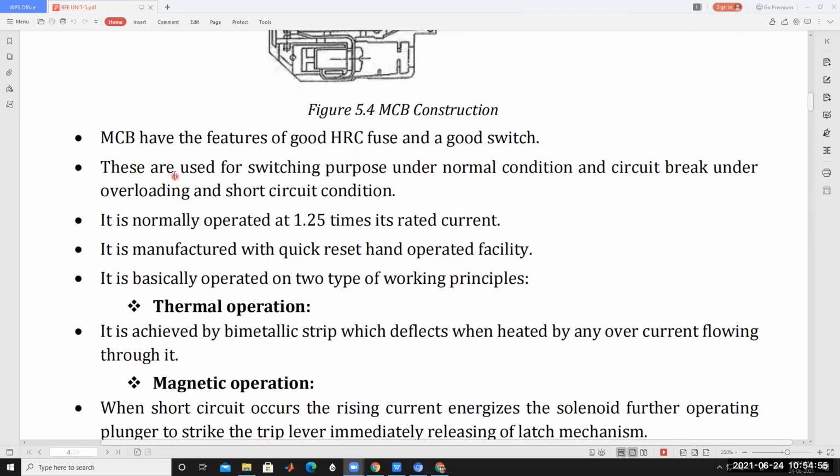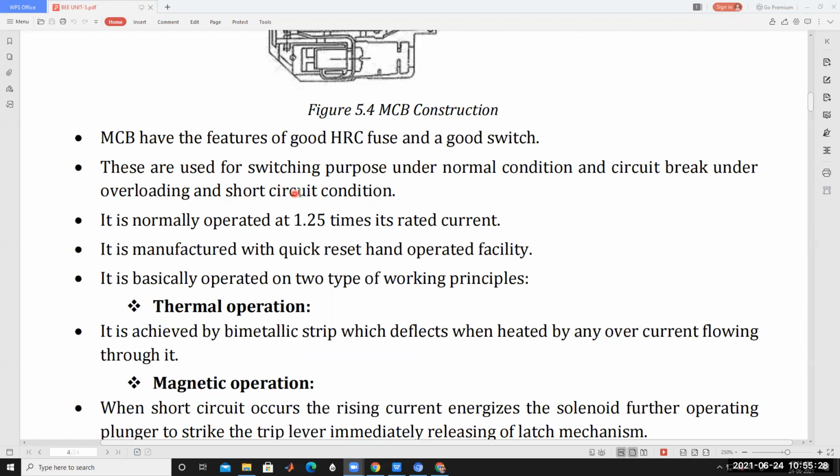These are used for switching purposes under normal conditions, and the circuit breaks under overload and short circuit conditions. The MCB is used for protection under overload condition, so it trips the circuit under overload and short circuit conditions. Understood? This MCB operates under overload condition and short circuit condition.